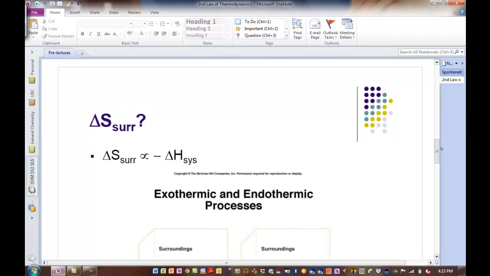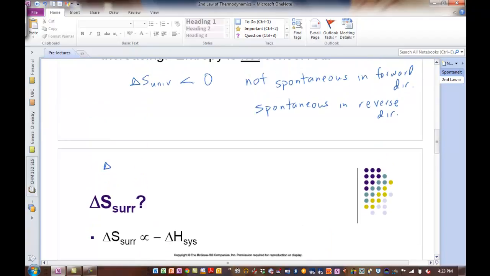Well, before we go to delta S of the surroundings, let me just say, we know how to calculate delta S of the system, right? We're going to use system and reaction interchangeably. Okay? So for us, our system is our reaction. And we can calculate that by summing together the standard entropy values of the products and subtracting off the standard entropy values of the reactants. All right? So one part of calculating the entropy change of the universe, we already know how to do. Okay? From the standard entropy values of products minus reactants.